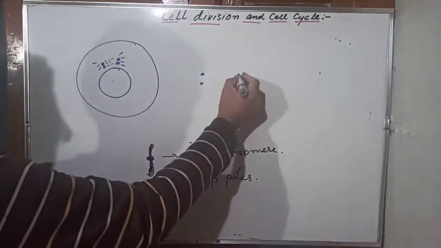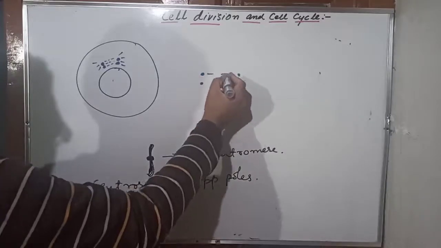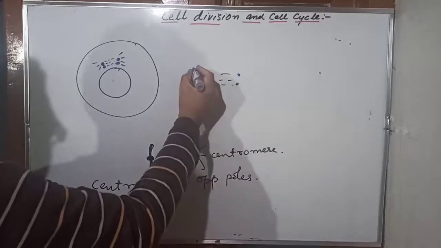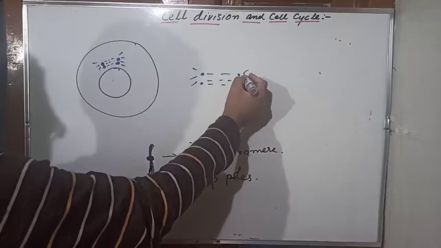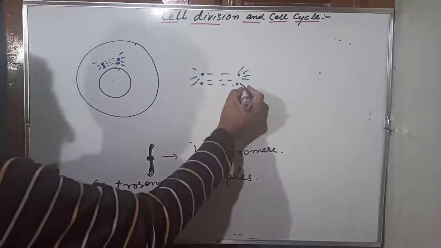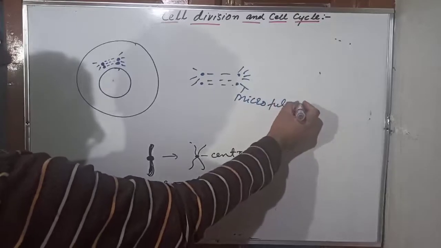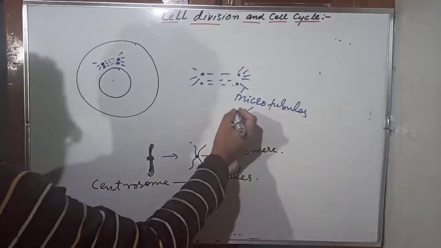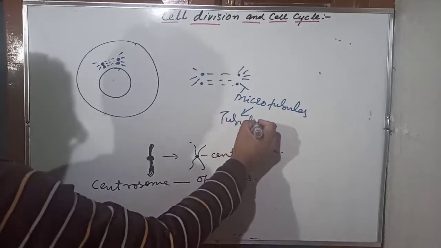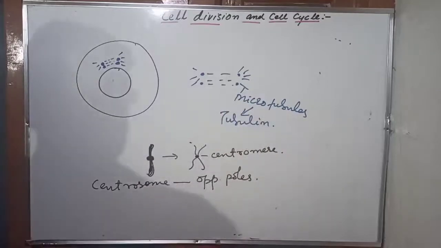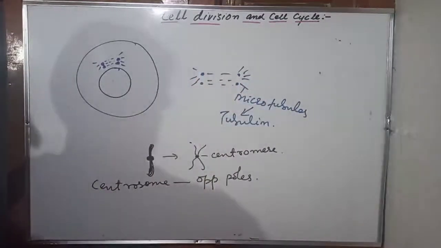Again here. So what's happening? The centrosomes are drifting away from each other by giving out what? By radiating out microtubules. So these are the microtubules. Microtubules are proteins. They are made of a protein called tubulin. You call it tubulin. So they radiate out.